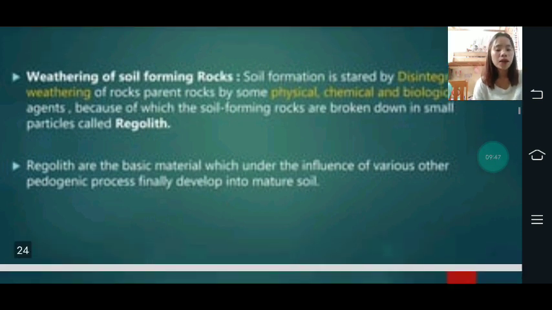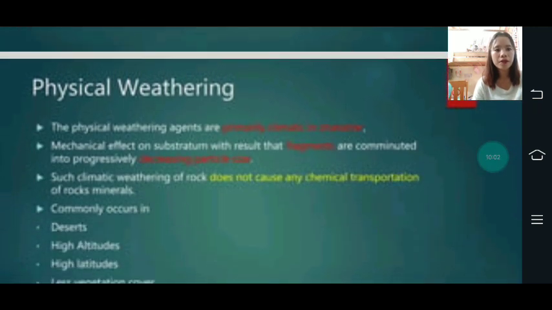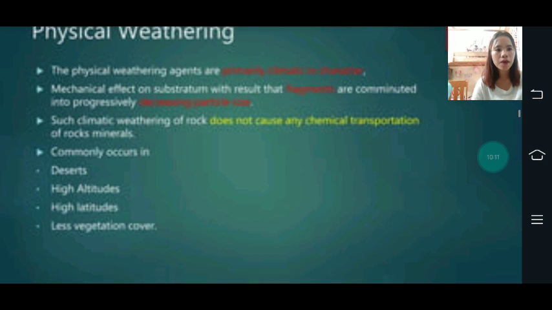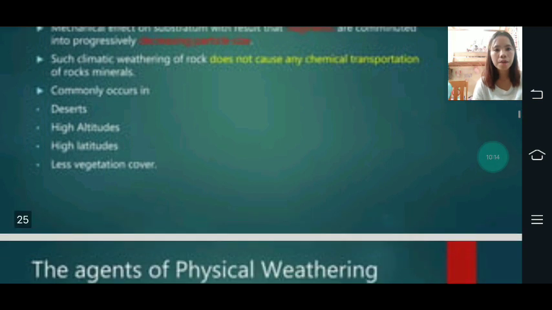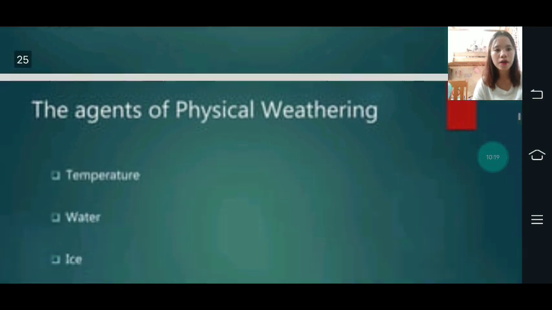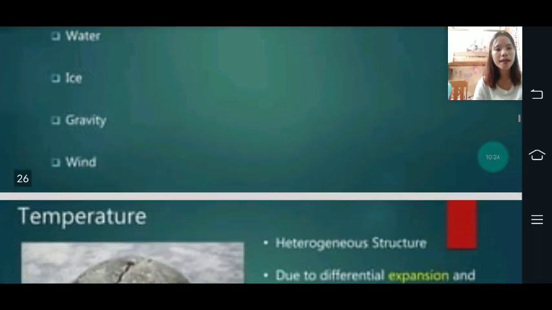And what is the regolith? The regolith is the basic material which, under the influence of various other pedogenic processes, finally develops into mature soil. Then the physical weathering agents have a mechanical effect, such as in deserts, high altitudes, and high latitudes, and also the loose irrigation cover. So the agents of physical weathering are temperature, water, ice, and wind.